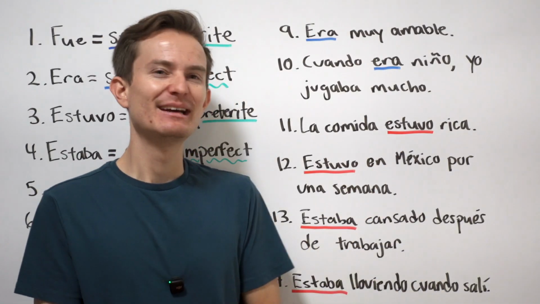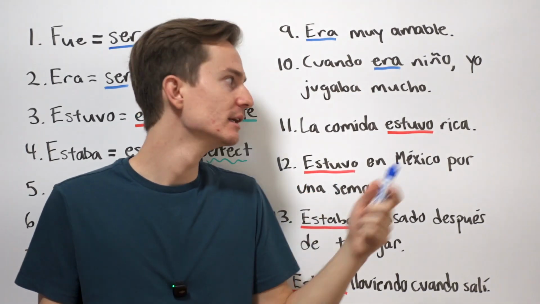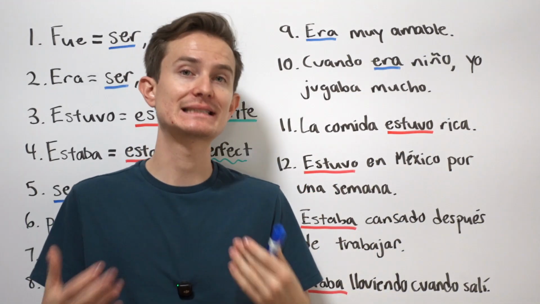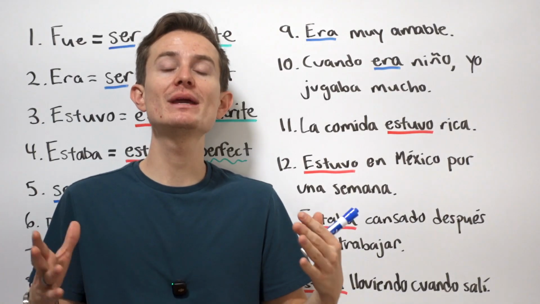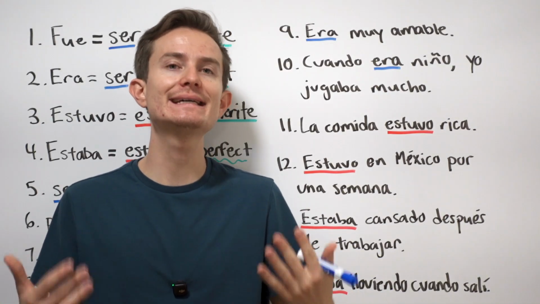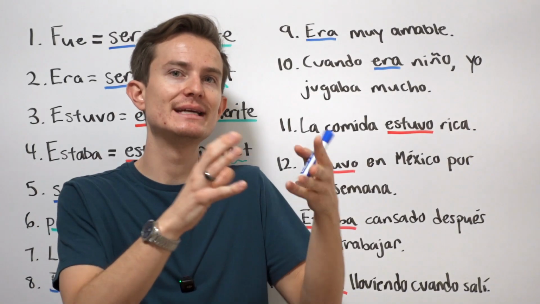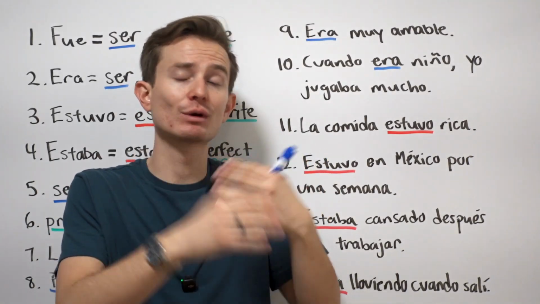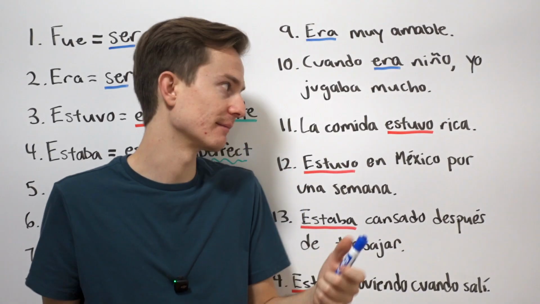Okay, well, when we talk about food, for example, and if it was tasty, oftentimes we'll use the verb estar, okay? Let's think about this in the present tense. La comida está muy rica. For example, the food is very tasty. The idea here is that, yes, the food is tasty, but we're going to eat it and it's not going to exist anymore. So it's a temporary thing, okay?